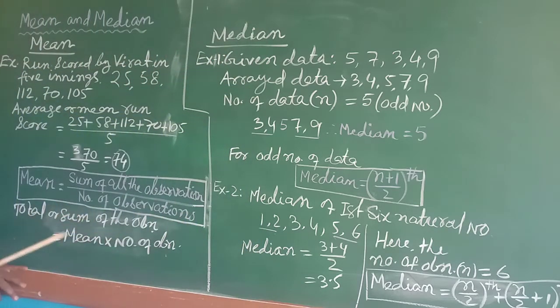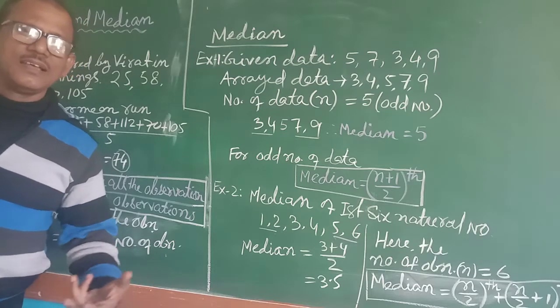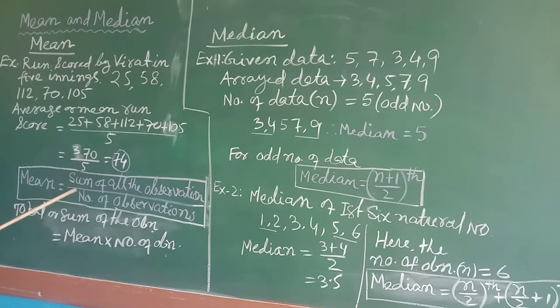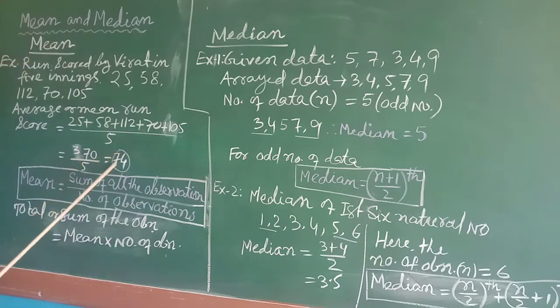See, the other way, conversely, what can we see? Sum of the observations. Total क्या है? How do you find the total when the mean is given and the number of observations is given? See, the sum or total of the observations will be mean into number of observations. Suppose you know he has an average of 74 in 5 innings. So how much total run has he scored in 5 innings? It will be 74 into 5, that is 370. I hope you have understood it.